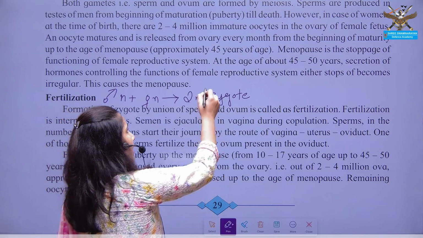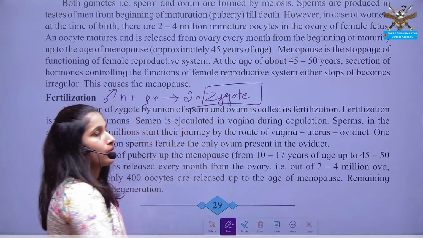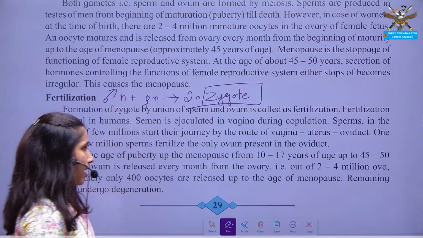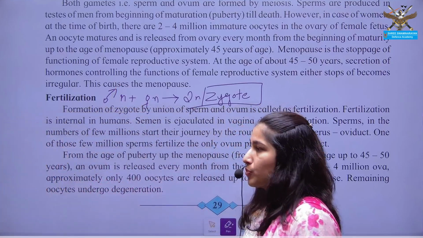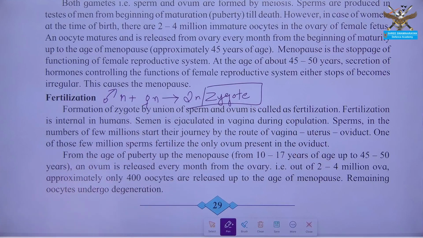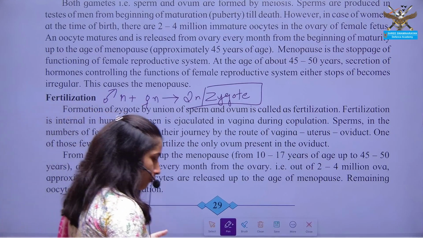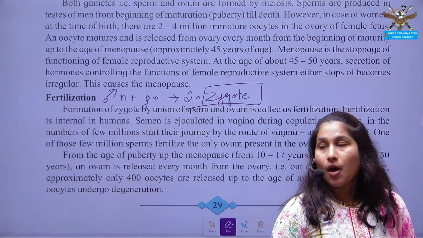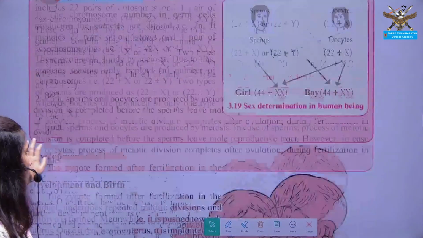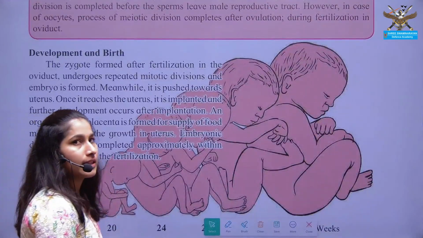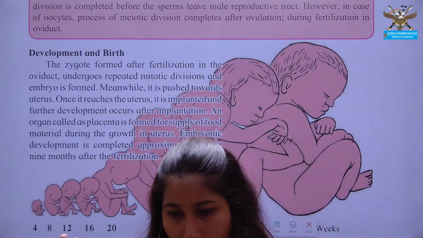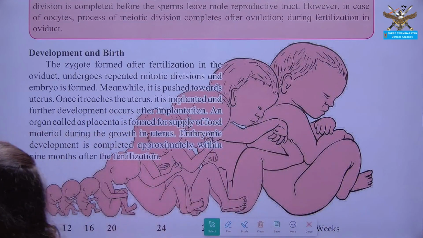Now this zygote is passed from the oviduct up to the uterus. It gets implanted into the uterus. There is further development of the fetus up to 9 months. If fertilization does not occur, then this unfertilized egg is discarded from the body, and this discarding of the unfertilized egg is known as menstruation.